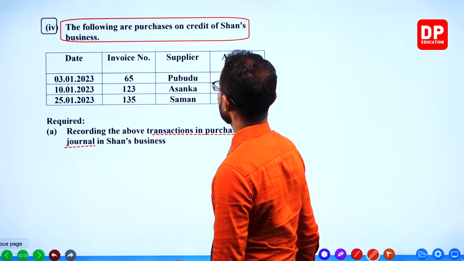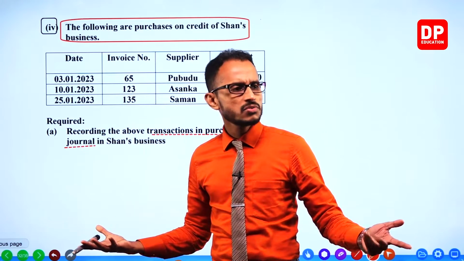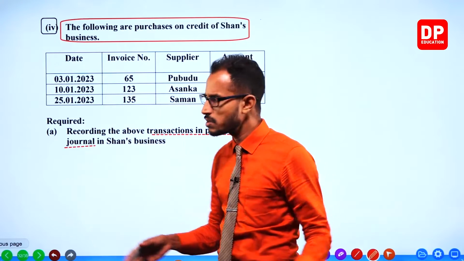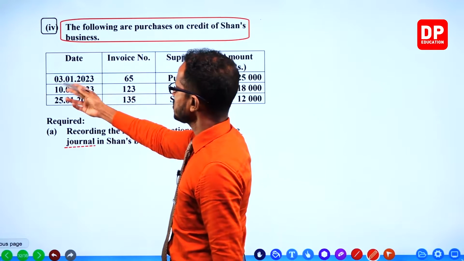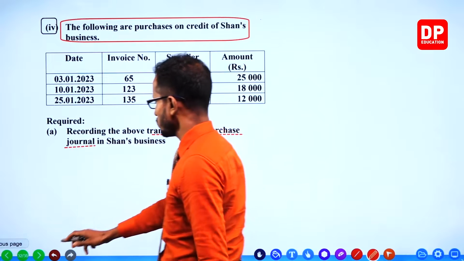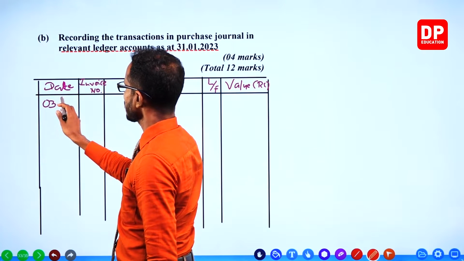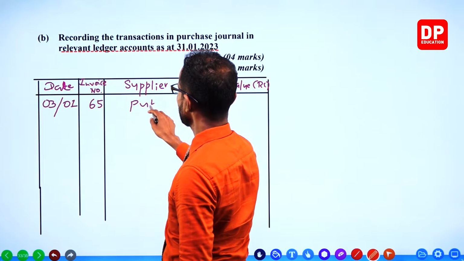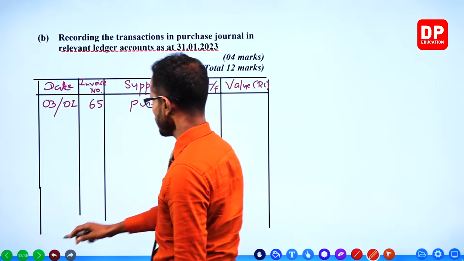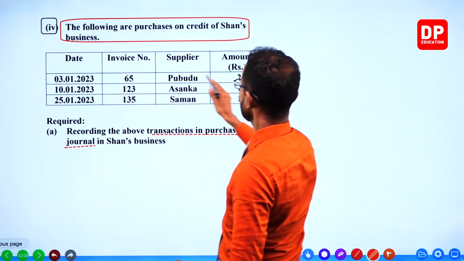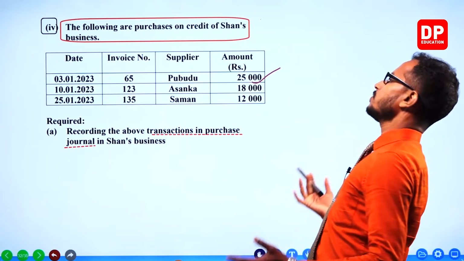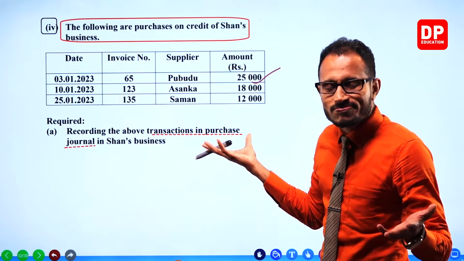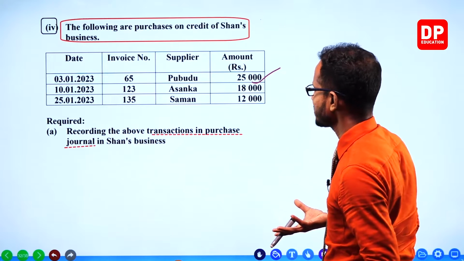Oh my god, it's so easy. There are no trade discounts, I mean, there are no calculations at least. Directly take the date: 3rd January, invoice 65, supplier Pubudu, 25,000.